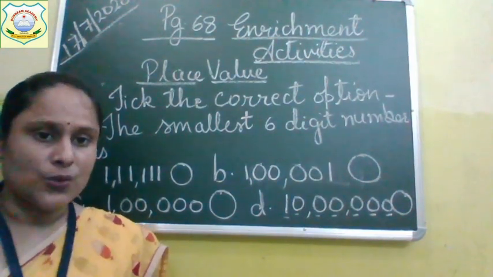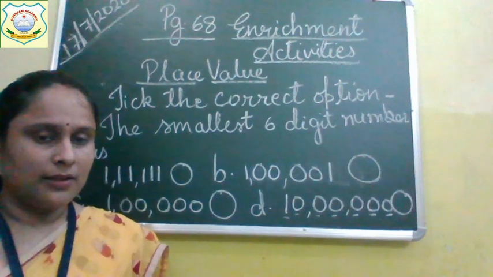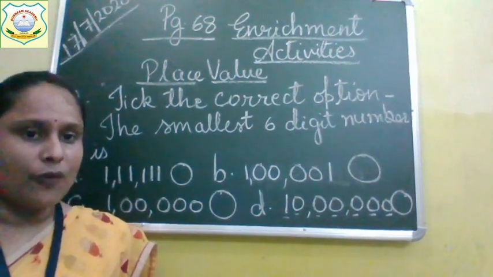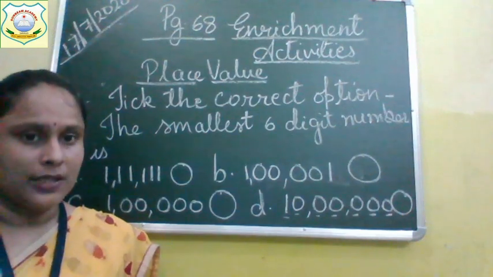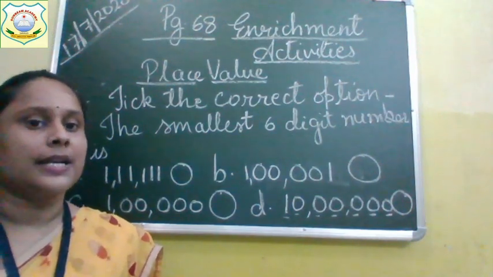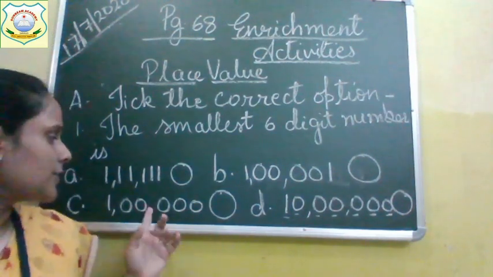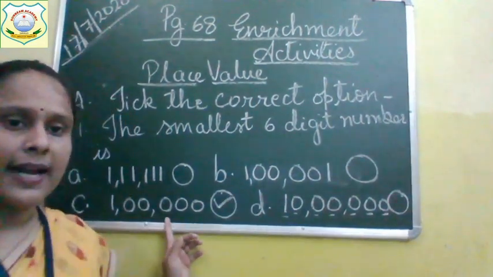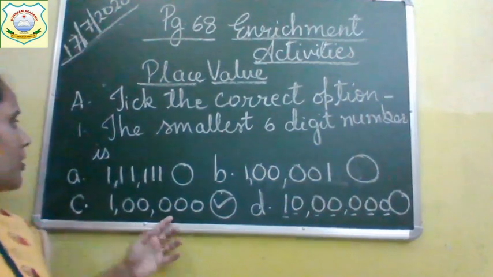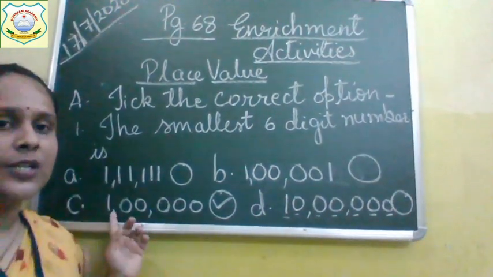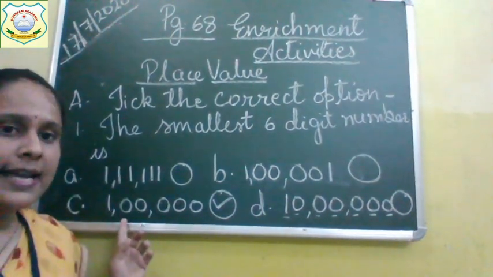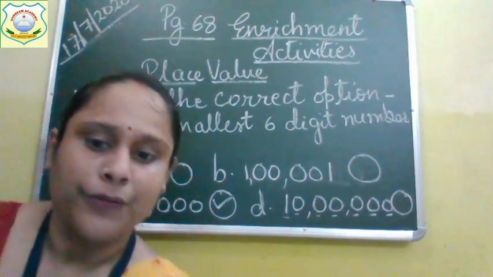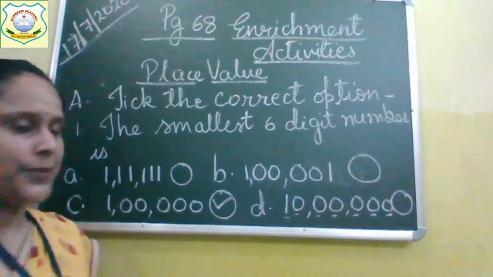See, smallest 2-digit number is 10. Smallest 3-digit number is 100. Smallest 4-digit number is 1000. Smallest 5-digit number is 10,000. And smallest 6-digit number is 1 lakh. So put a tick mark on 1 lakh everyone. So your answer of first question, which one is the correct option? C is the correct option. Done. Now we move on to our second question.